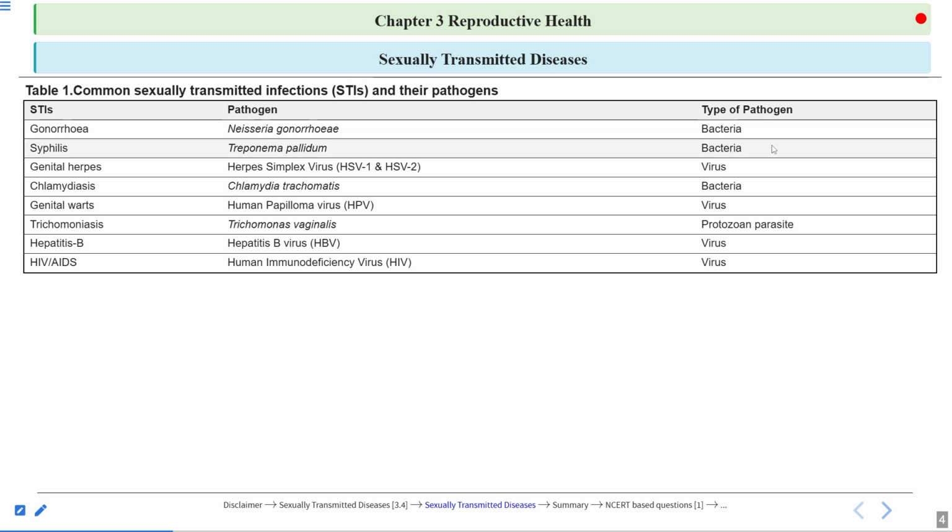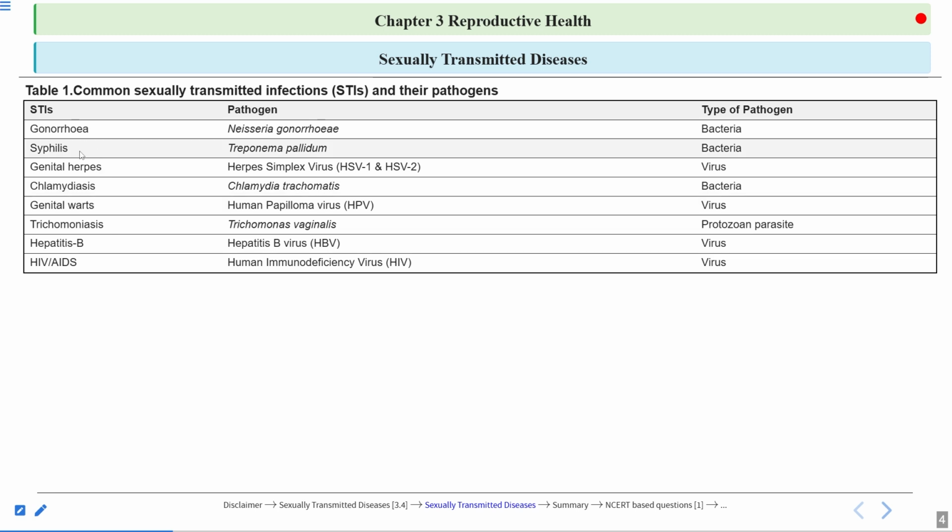So gonorrhea is a bacterial disease, and the name of the bacterium is Neisseria gonorrhoeae. I've written pathogen here. A pathogen is a microorganism which causes diseases. These viruses, bacteria, and protozoans all come under the category of pathogens.